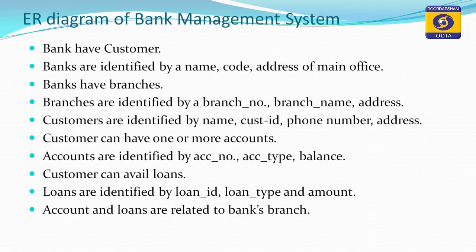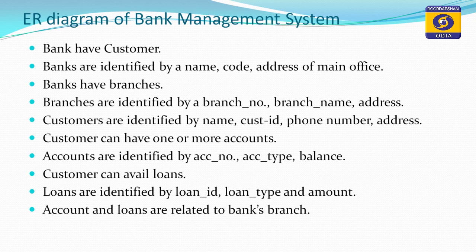What will be the relationship among all these entities and relations, all these will be kept in mind, and with all these concepts we will go for designing a bank management system. Here, first we will think that banks have a number of customers.